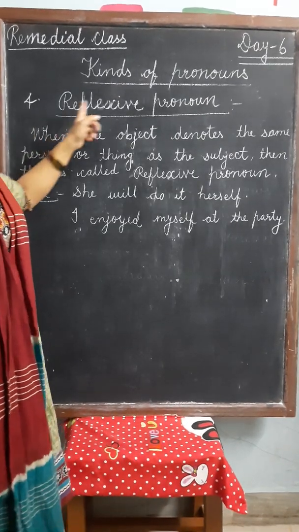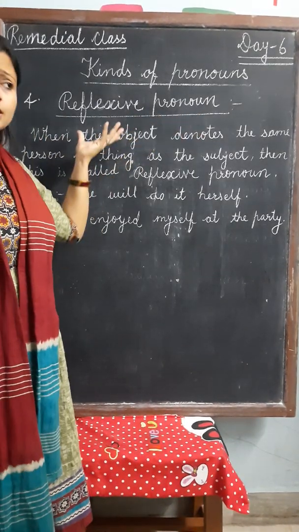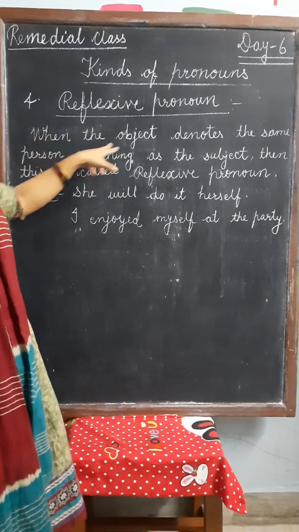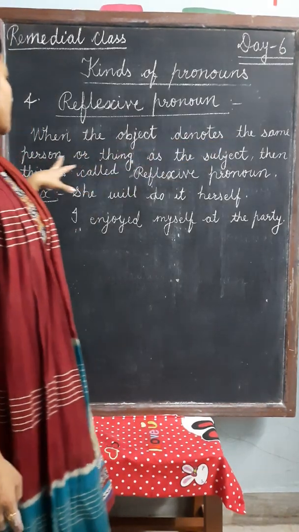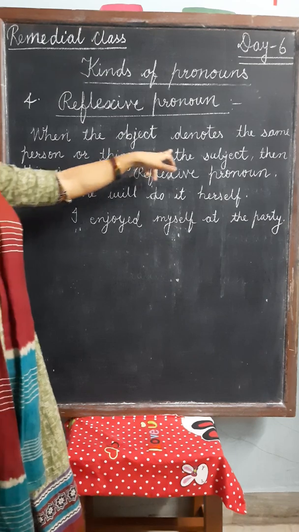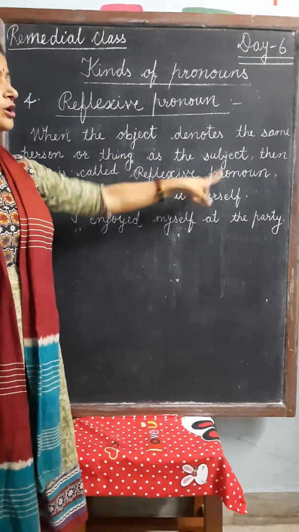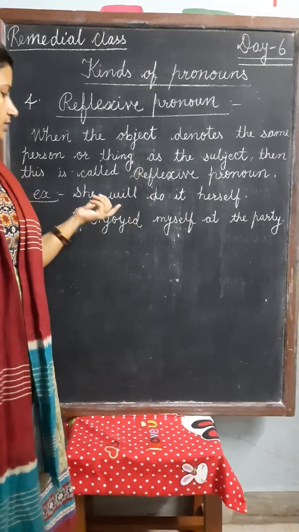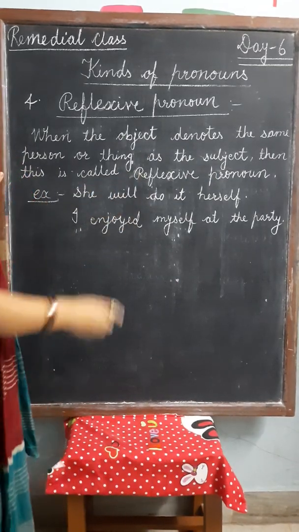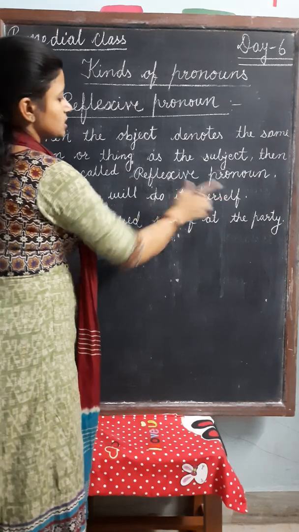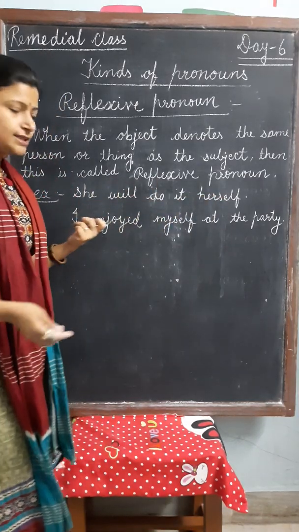Fourth pronoun is reflexive pronoun. Just see the definition. When the object denotes the same person or thing as the subject, then this is called reflexive pronoun. Just understand this. She will do it herself. What is subject in this sentence?